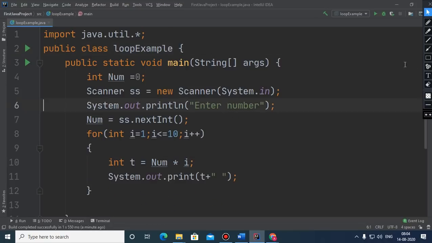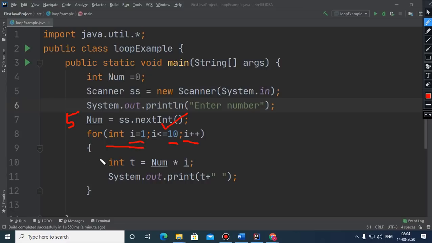Here what happens, children, suppose you have entered the number 5 and here the loop will start from 1 to 10. So initially this initialization part will execute and this condition is checked. First time this iteration part will not happen and I will remain 1.